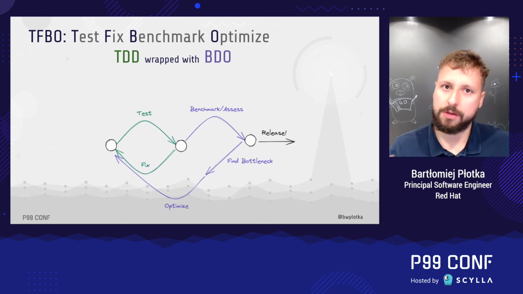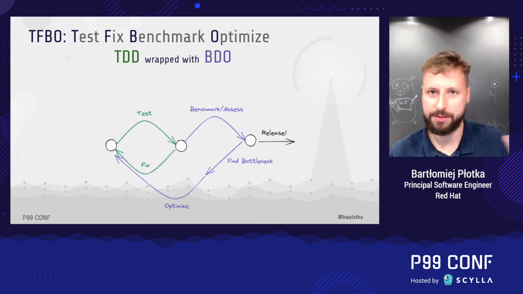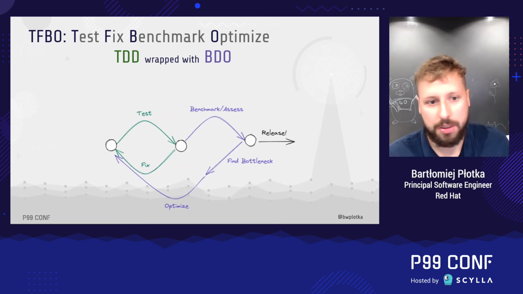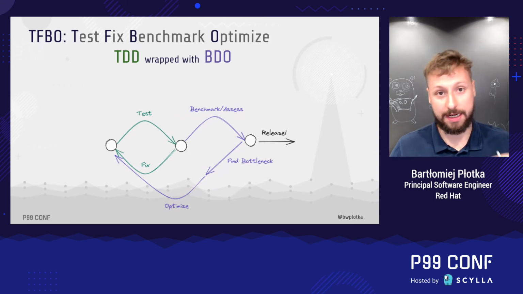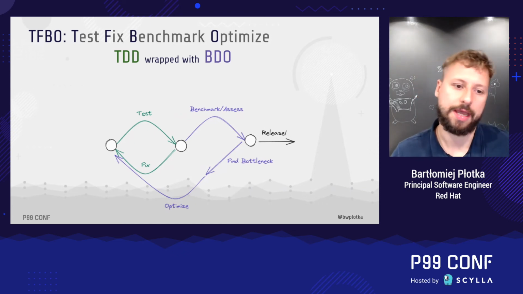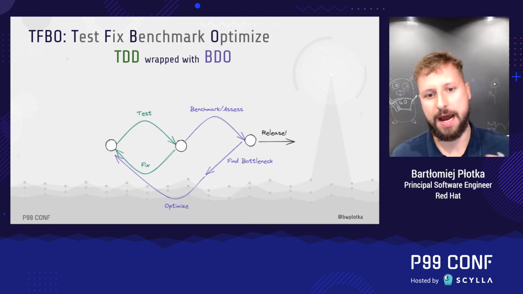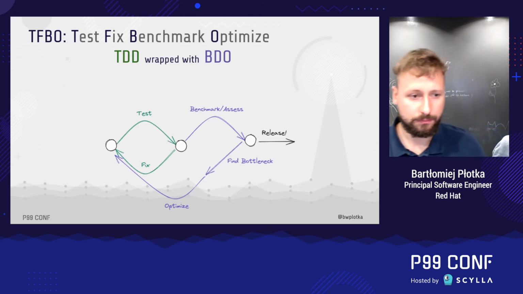And we should look at any optimization level. Perhaps code is not the best level. Perhaps we should change the algorithm, maybe the system. So be aware of those things. Finally, we repeat the process. And we always start the loop with functional tests because we don't want to waste time optimizing code that is yielding wrong results, right?